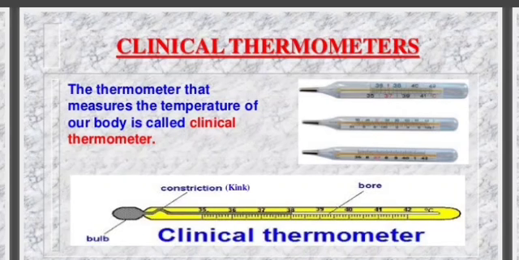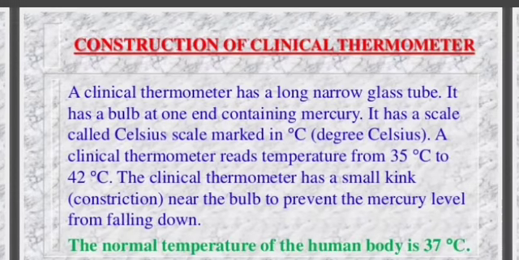Clinical thermometers. The thermometer that measures the temperature of our body is called a clinical thermometer. This is the diagram of a clinical thermometer. Construction of a clinical thermometer: it has a long narrow glass tube. It has a bulb at one end containing mercury. It has a scale called the Celsius scale, marked in degrees Celsius. A clinical thermometer reads temperature from 35 degrees Celsius to 42 degrees Celsius. It has a small kink, a constriction, near the bulb to prevent the mercury level from falling down. The normal temperature of the human body is 37 degrees Celsius.